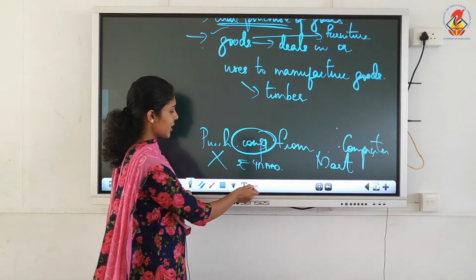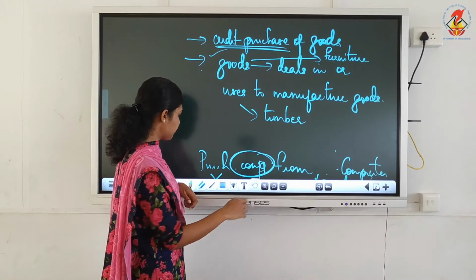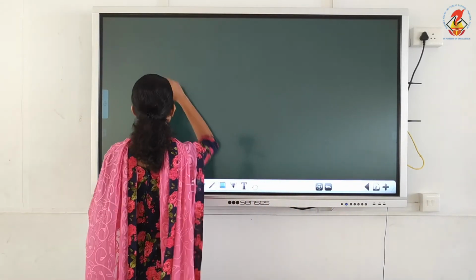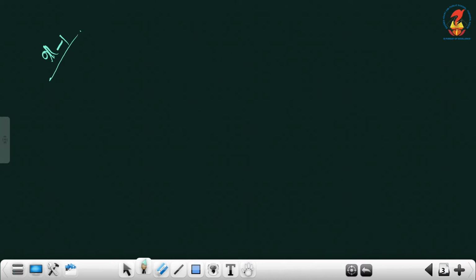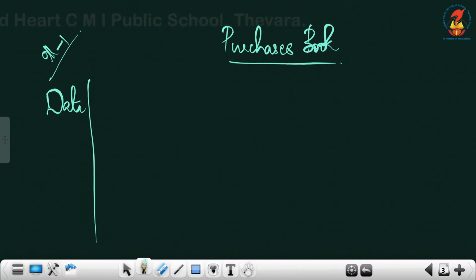So you just take down these conditions. These are the 2 conditions you must remember that you take down in your book. Okay, so we'll start illustration 1. Write page number and question number. It's 11.3. Okay, the format is, first you give the heading purchases book, or you can write purchases journal. In the middle you must always have a heading. Then the format is date column as usual, then particulars column.